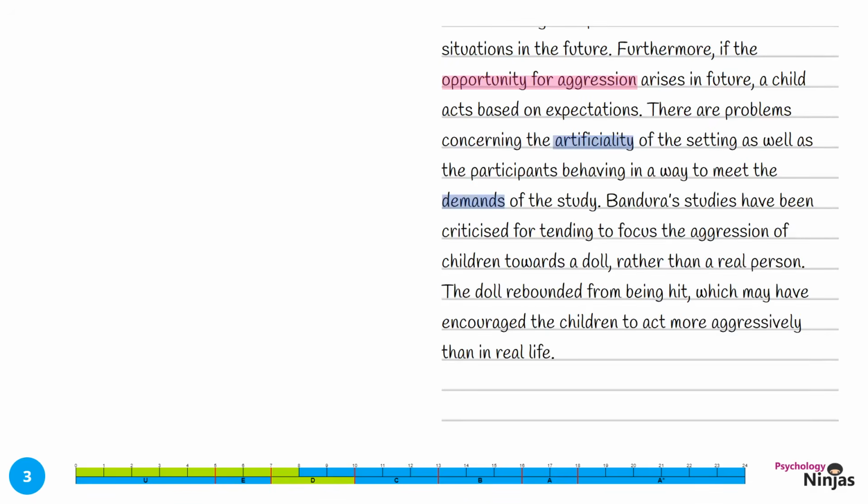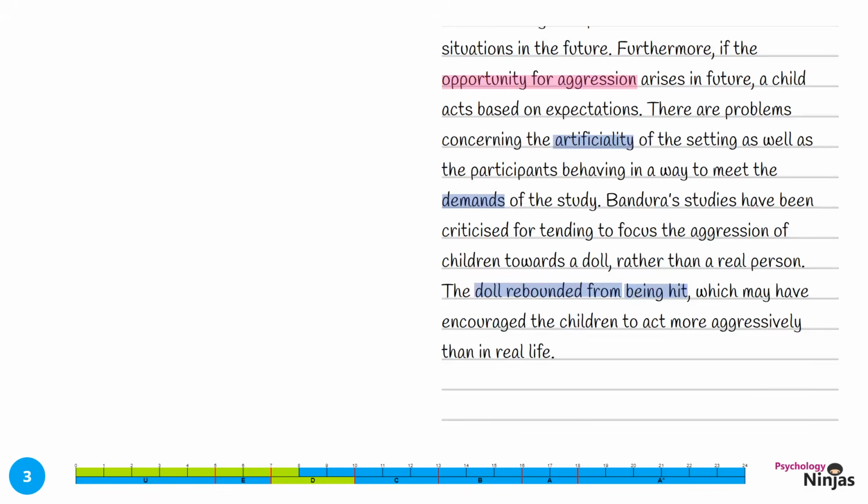Bandura studies have been criticised for tending to focus on the aggression of the children towards a doll rather than a real person. The doll rebounded from being hit, which may have encouraged the children to hit them and be more aggressive than in real life. The nature of the doll itself may have encouraged aggression, showing that there's a lack of internal validity within this study. If this was a real person, they wouldn't come back up, and therefore we would stop being aggressive. The rebounding nature of the doll means that more aggressive behaviours were encouraged.